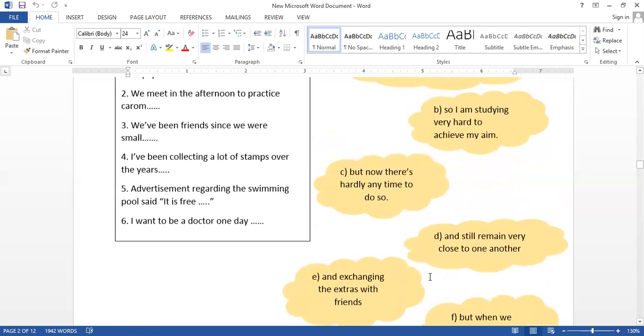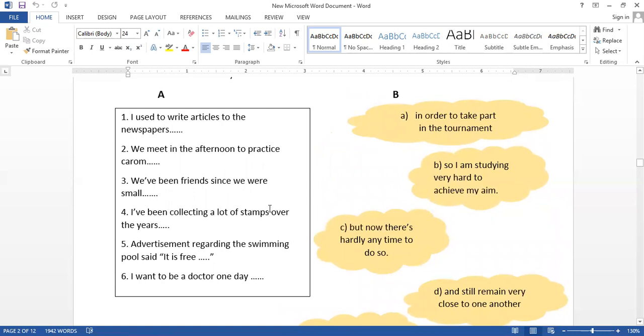Okay, children, now we have to see the connection here. I used to write articles to the newspapers. Here we have the verb use. The sentence is in the past tense. I used. But, yes, here we have to say, but now there is hardly any time to do so. The person has no time to continue the thing. That's why, but now there is hardly any time to do so. So letter C must be here.